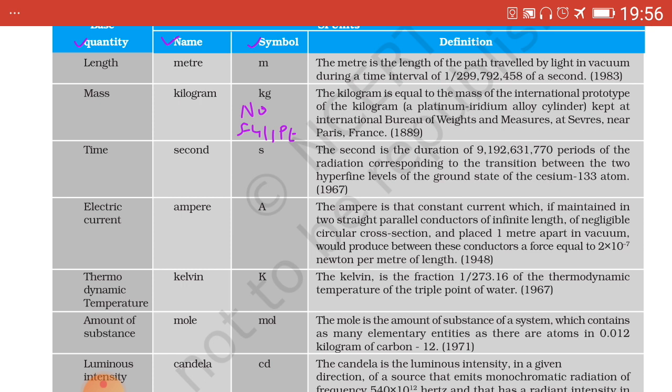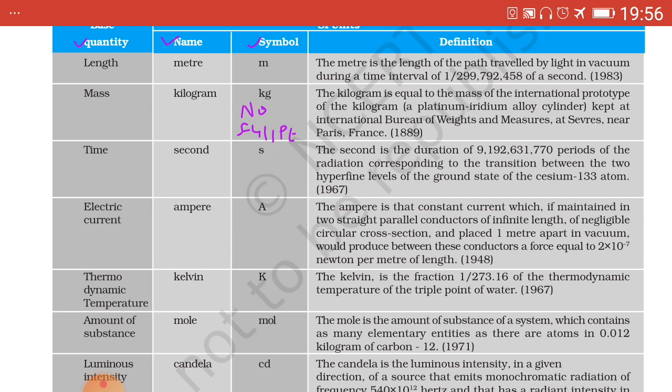The unit of v is m by s, again upon t means upon s. M upon s is not valid, and it has to be written only as m upon s square.